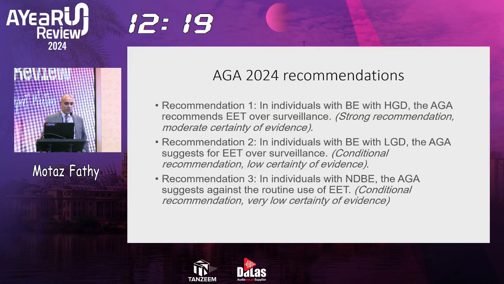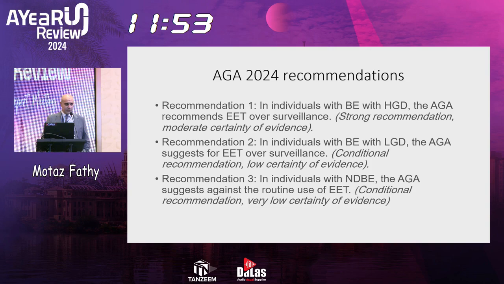So what to do if we find dysplasia? This is very controversial, especially in the era of low-grade dysplasia. So let's see what the AGA recommends, in the guidelines published this year. The first recommendation: for individuals with Barrett's esophagus and high-grade dysplasia, the AGA recommends endoscopic eradication therapy over surveillance.